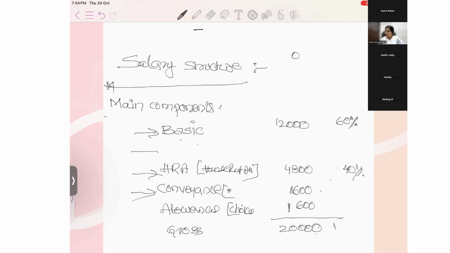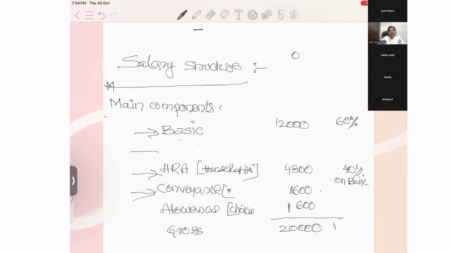Basic should be 60% of gross, whatever the gross may be. Okay. And HRA will be 40% of basic, not on gross again. Please write down very clearly: 40% on basic.